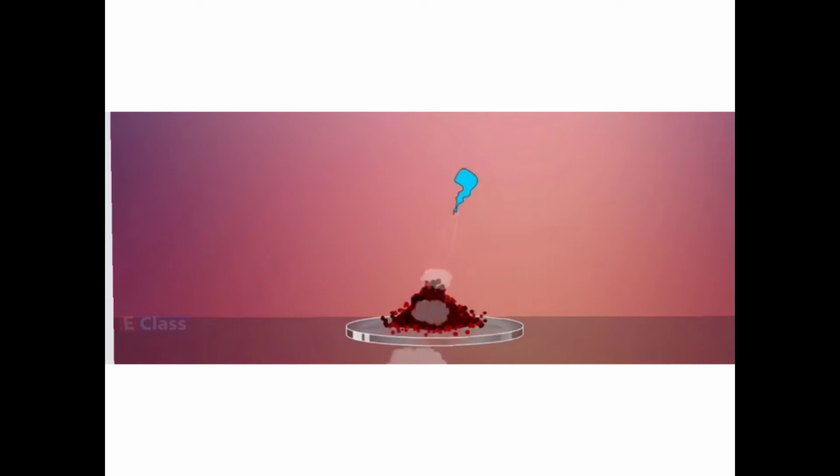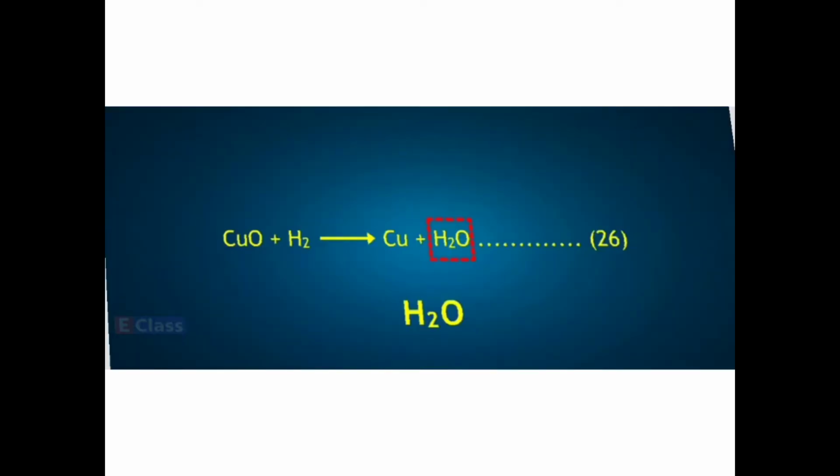Right? So let us see an example of it. Suppose you have copper oxide and over that you are passing hydrogen, then you will get copper separated and water gets evaporated. Here what you observe is hydrogen is getting added. Moreover, if you see from the copper oxide, oxygen is removed.